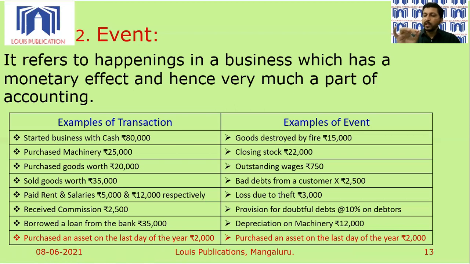Why? Because when you are purchasing an asset, you are paying money. So that is basically a transaction. And there, if that asset is used on the last day of the year, there comes depreciation as well, which we have taken just above it. I have written, you have taken that as an event. Depreciation on machinery as it is shown right here. Remember this. So purchase of an asset on the last day of the year is a classic example of a statement which is both a transaction as well as an event. So this is about the concept of event.